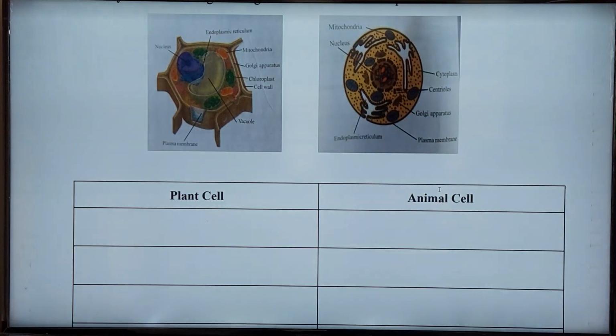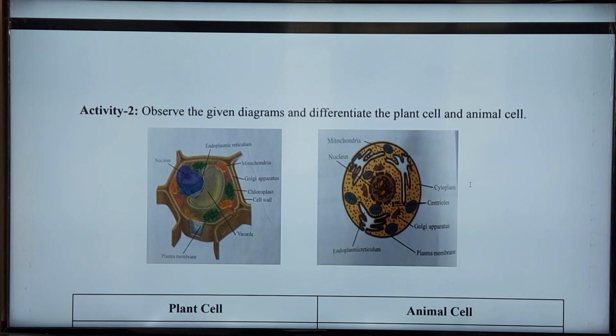Now I am teaching about the mitochondria. You see, in both cells mitochondria is present. Mitochondria are very small in size, and their shape is spherical or cylindrical. They are 2 to 8 microns long and 0.5 microns wide.